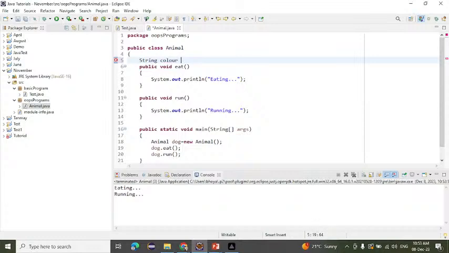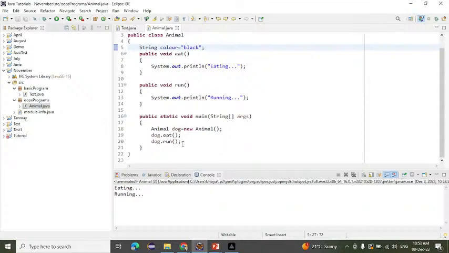Okay, color, and here what we will do: string color equals to black. I'm writing here. Suppose if I want to call this one, which type of variable is this? That is the instance variable, right? Because we have declared it inside the class but outside the method. This is called the instance variable.